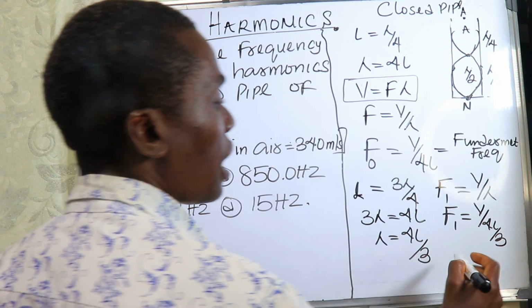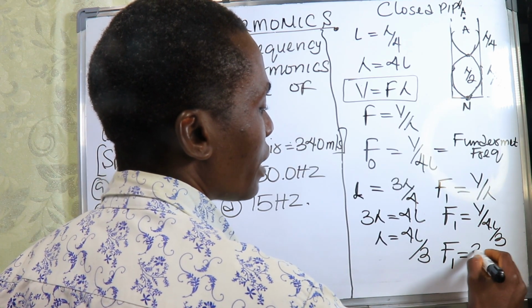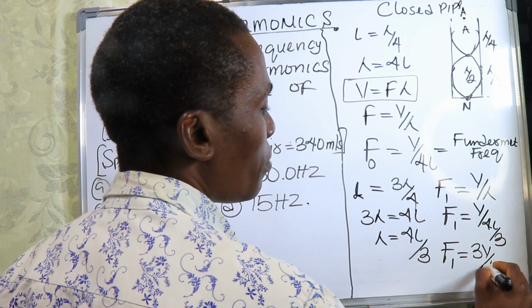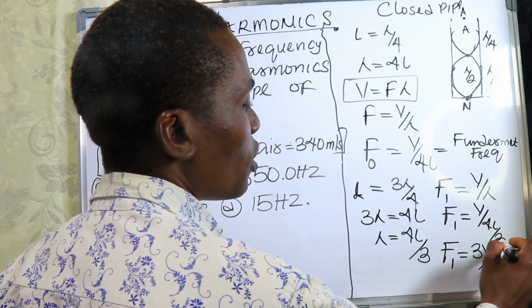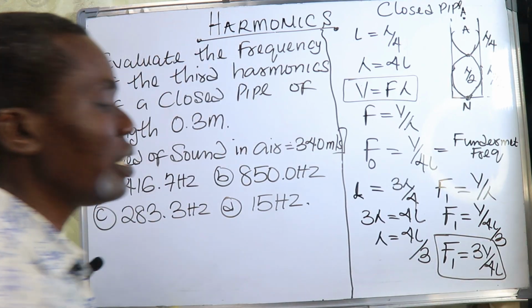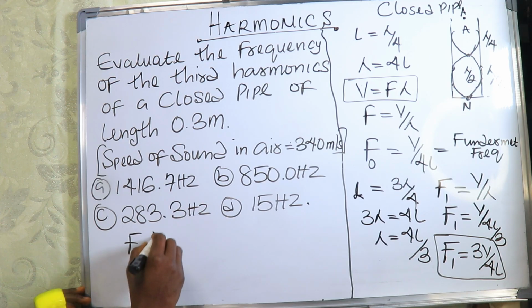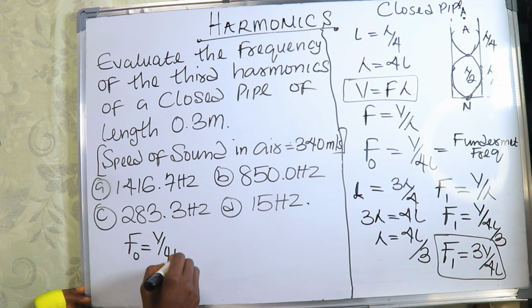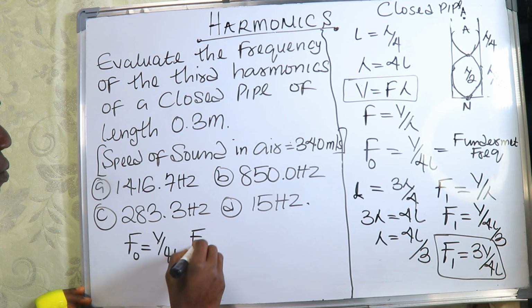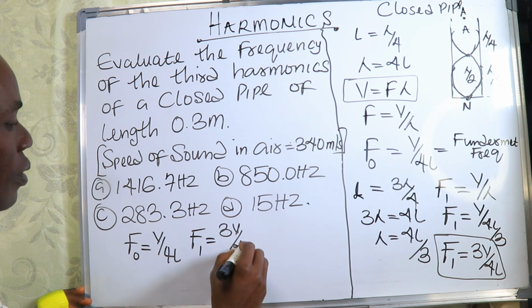So that means our next frequency will come out at 3V divided by 4L. So this is the next frequency. If our first frequency comes out at V divided by 4L, the second frequency F1 will come out as 3V divided by 4L.